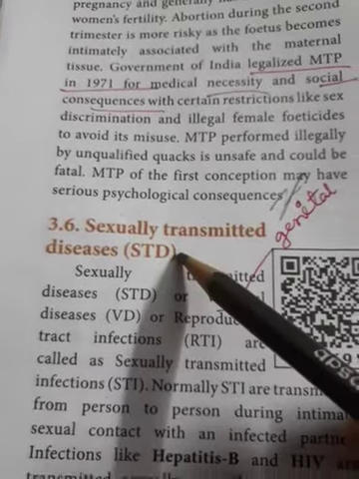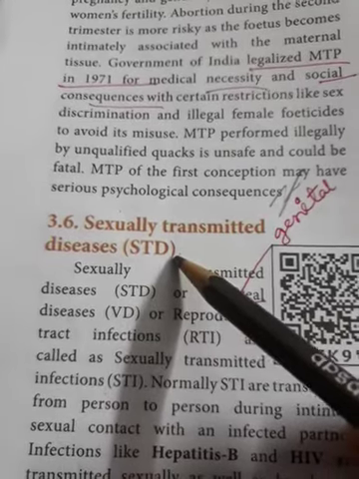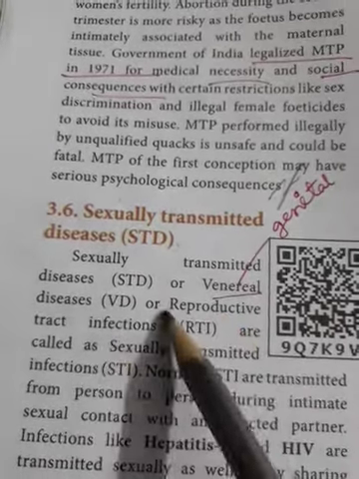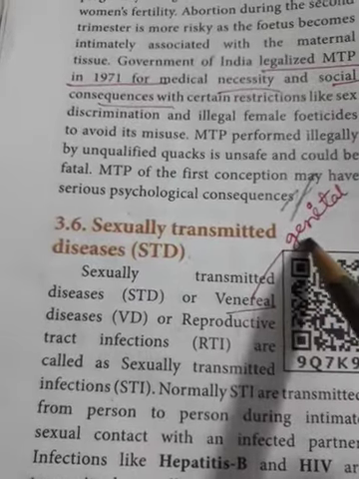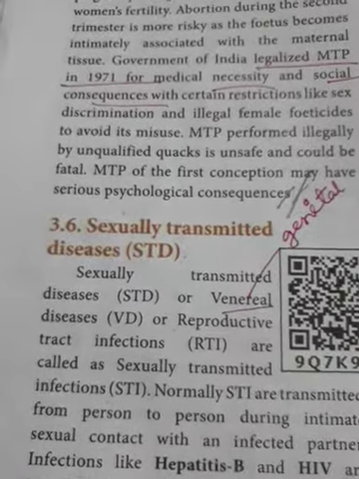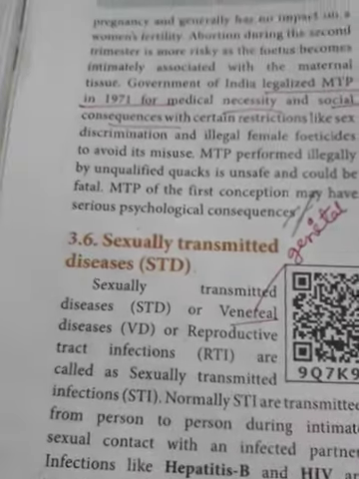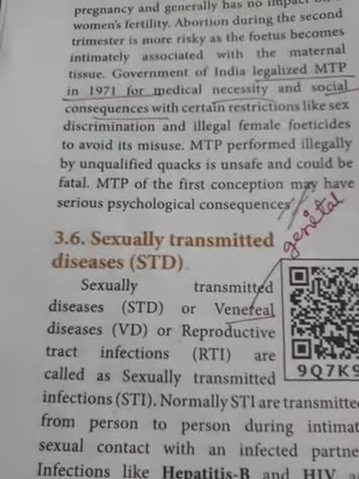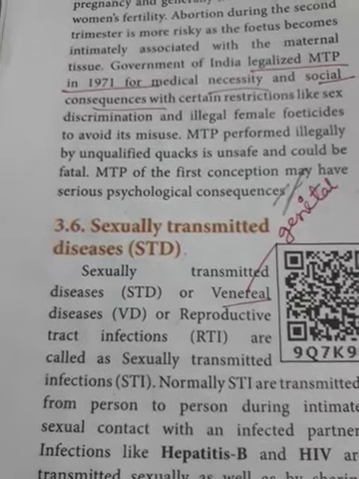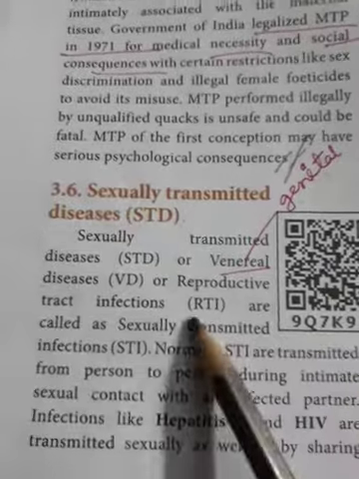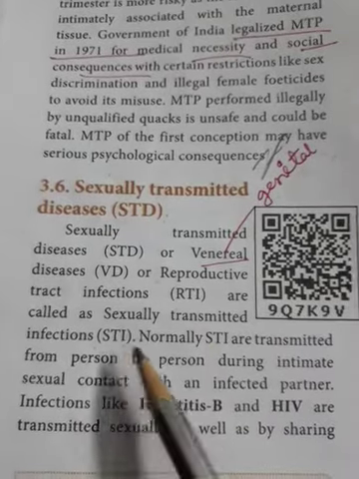Now we have come to the next part of this chapter, which is called sexually transmitted diseases. In short form, it is called STD. Sexually transmitted diseases or the venereal diseases. What is the meaning of venereal? Genital disease. By sexual contact, we will be getting these infections. So, sexually transmitted diseases or venereal diseases or reproductive tract infections are called sexually transmitted infections.